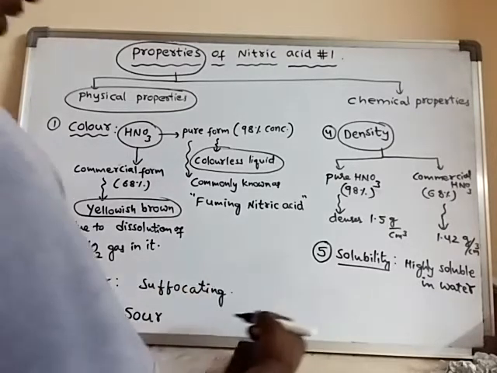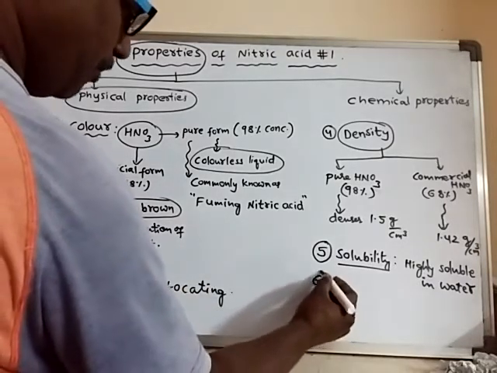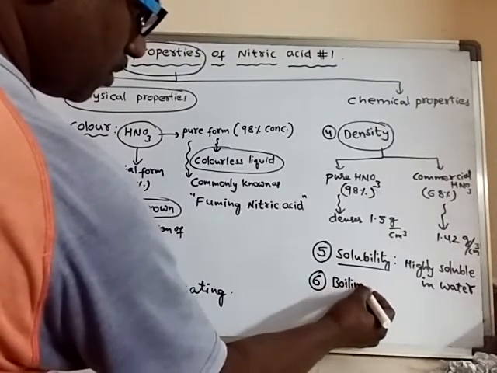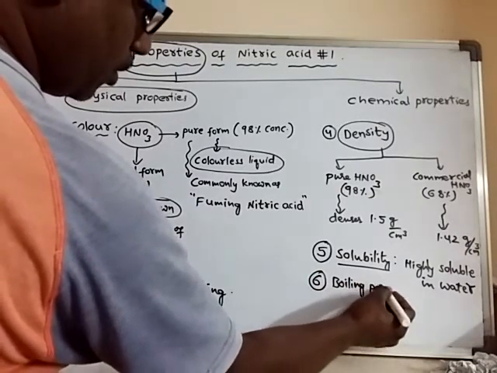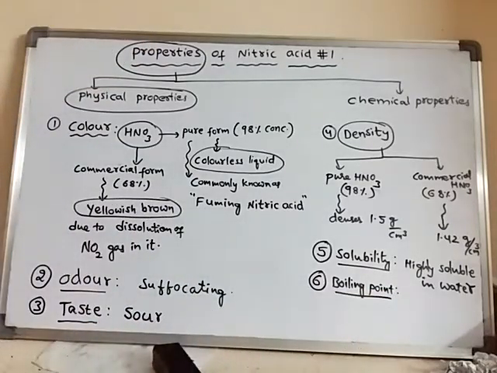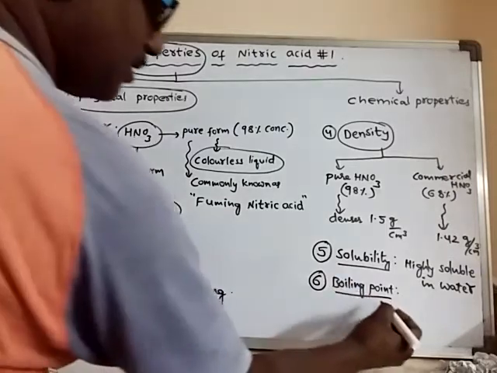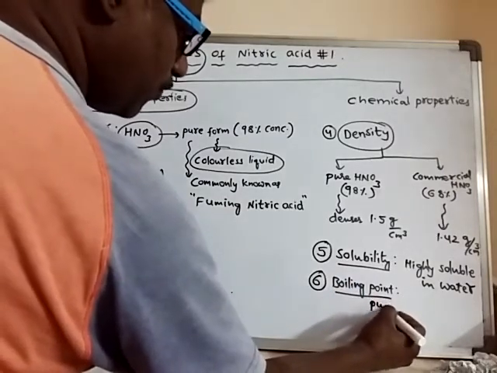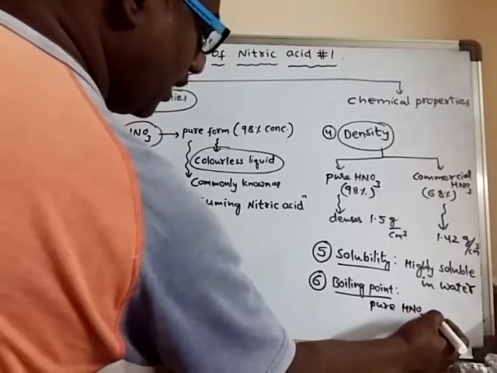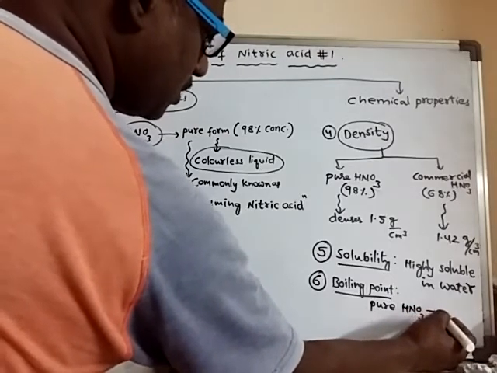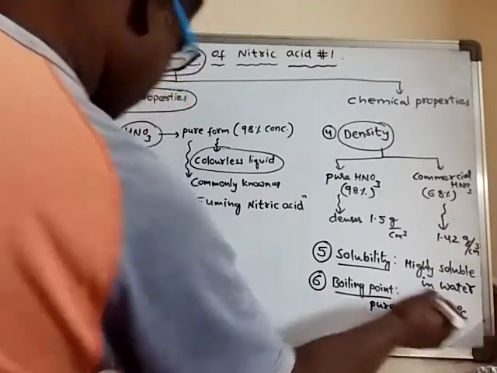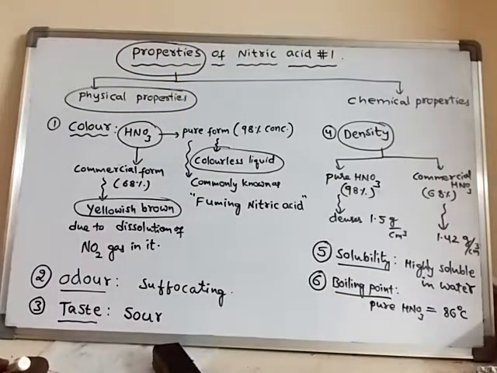Next, if you speak about the boiling point, see the boiling point of pure nitric acid. The boiling point of pure nitric acid is equal to 86 degrees centigrade. It is 86 degrees centigrade.